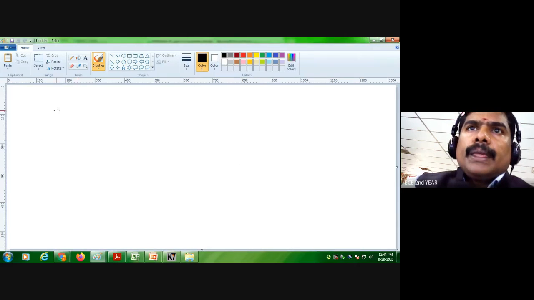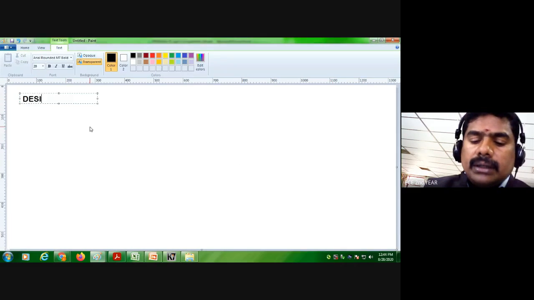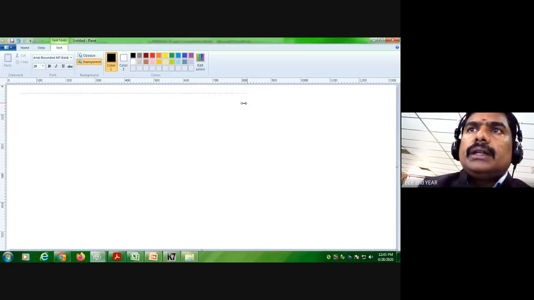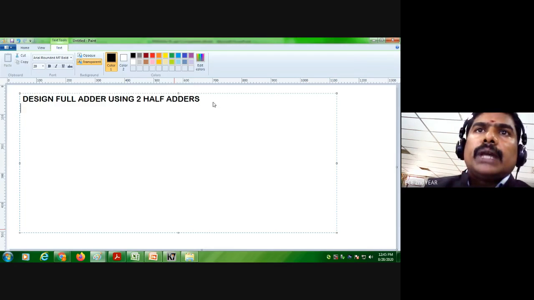So now design a full adder using two half adders. Okay, this problem will also be needed. You have to know about this. Okay, already I told you.